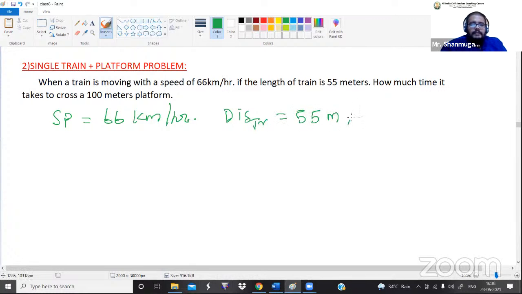55 meters. How much time does it take? What does "how much time" mean? They are asking us to calculate the time value. So what is the time value? That is distance divided by speed.